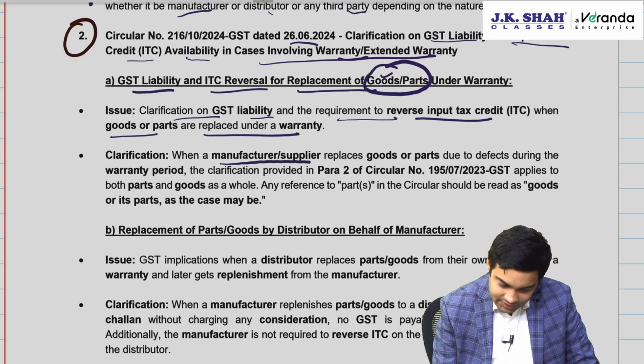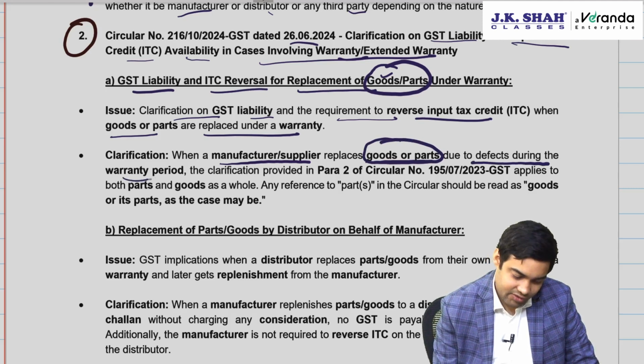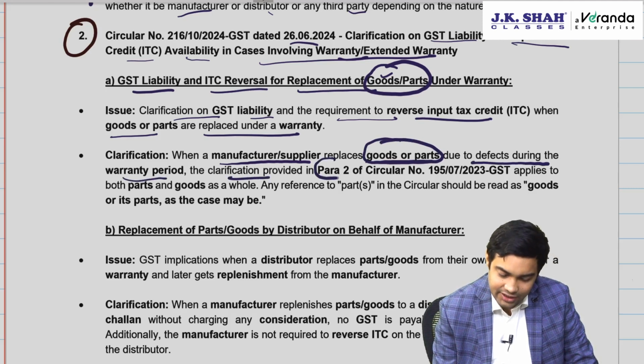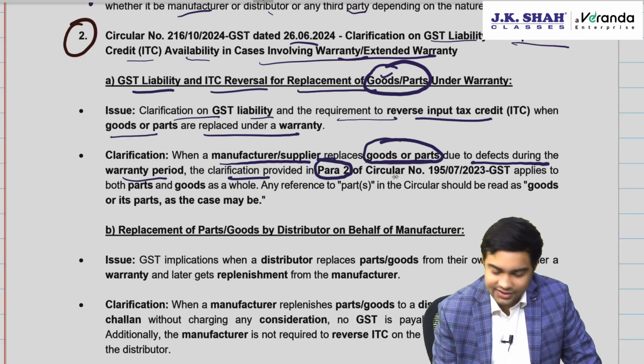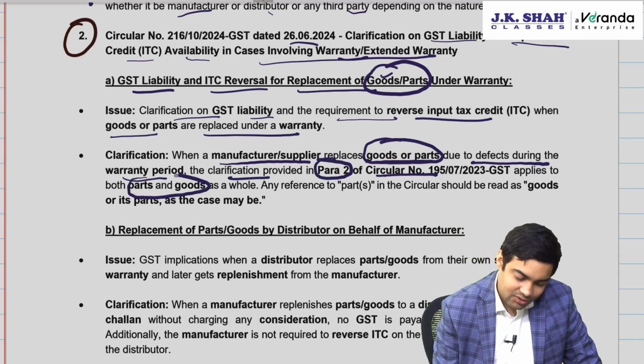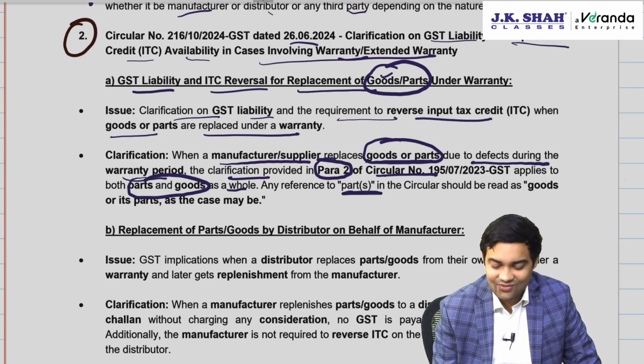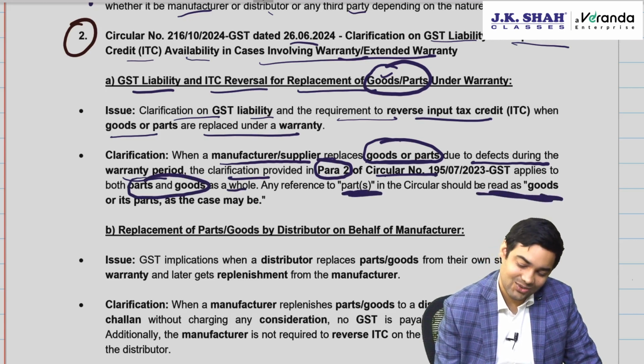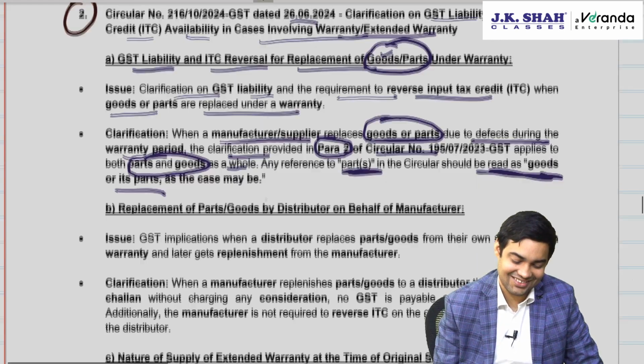When the manufacturer or supplier replaces the goods or parts due to defect during the warranty period, the clarification provided in para 2, second point, which we read in circular 195, applies to both parts and goods as a whole. Any reference to parts should include goods or parts. That's it.